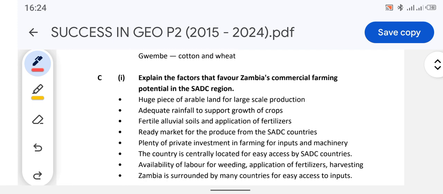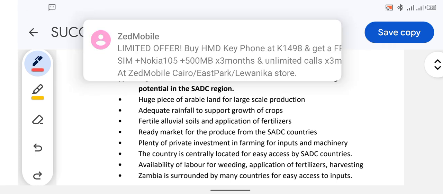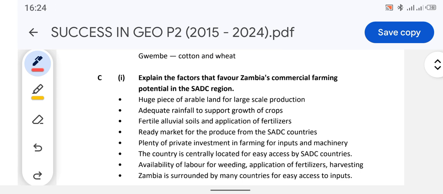So look at question C1. Question C1 says, explain the factors that favor Zambia's commercial farming potential in the SADC region. That favors Zambia's commercial farming potential. Alright, so in other words, they are asking us to state the factors that help Zambia to be on top in terms of commercial farming. So one of the factors is